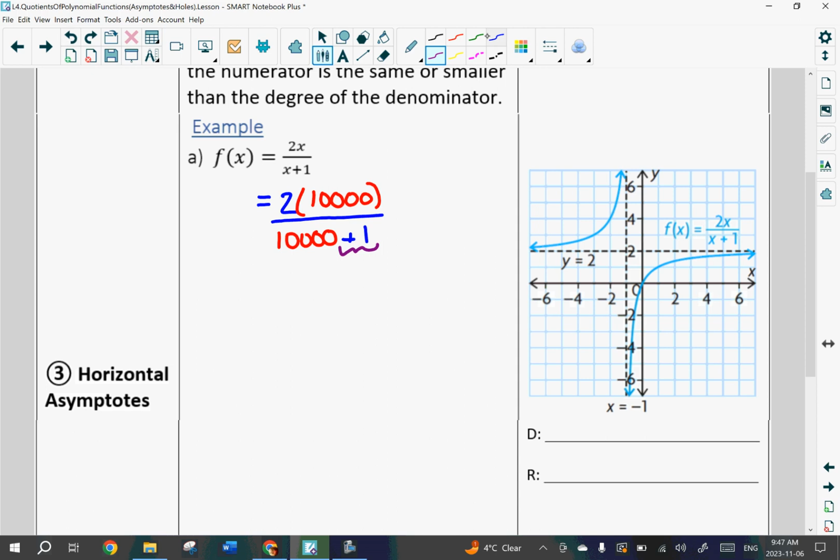So we think about it as this. And again, it's not because the plus 1 isn't there. It's because it's not big enough for us to really do anything with. So this relationship would be 2 times 10,000 over 10,000. Well, that would cause that to cancel out. This is getting into your calculus concepts, folks. And we're getting an overall value left of 2.